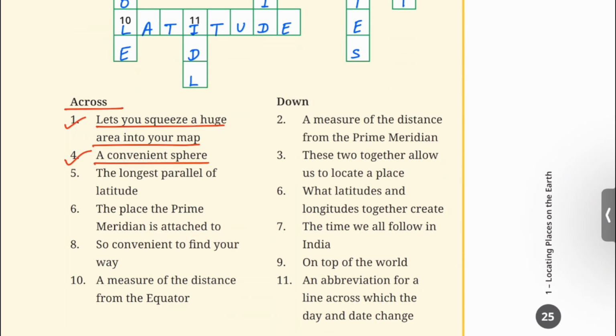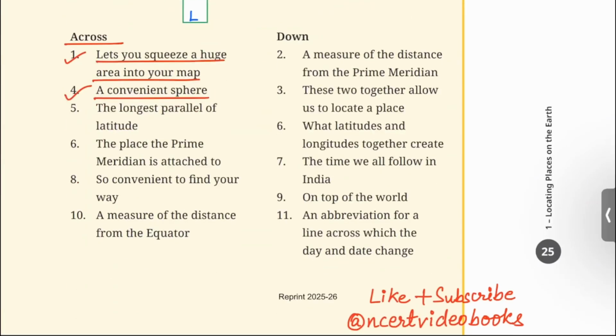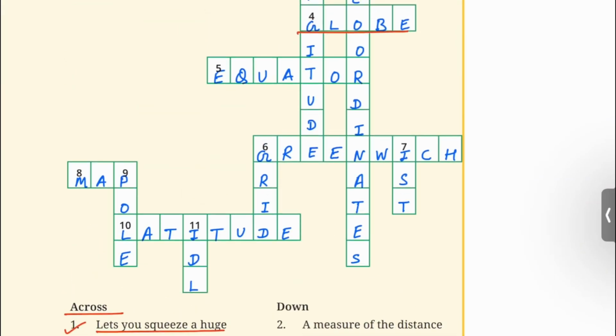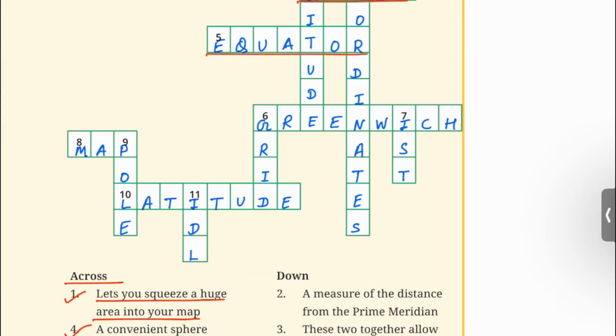A convenient sphere. Globe. 5. The longest parallel of latitude. Equator. 6. The place the prime meridian is attached to. Greenwich.